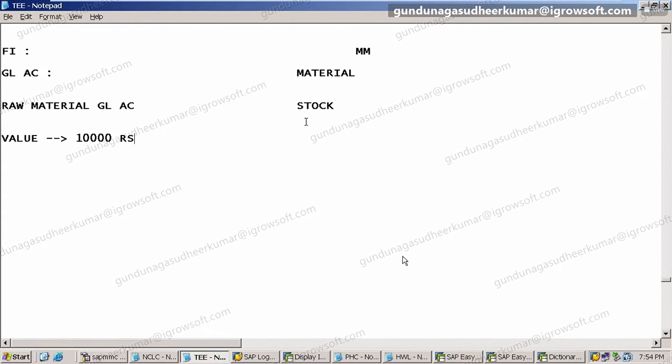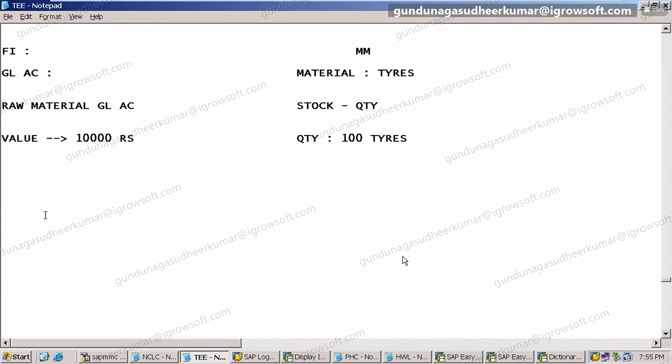So in the stock, they will have the quantity here. So how much? Say 100 tires. Here we have the GL account, here we have a material like tire. So both are talking about the same material. But here we are talking in rupees, in value. Here they are talking about quantity.